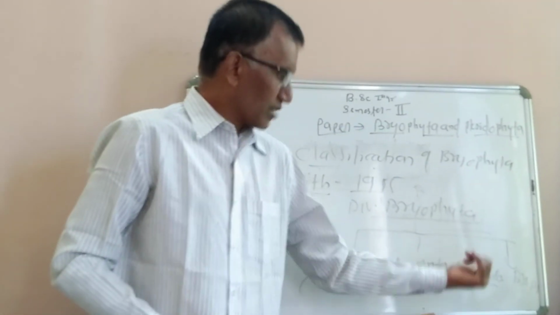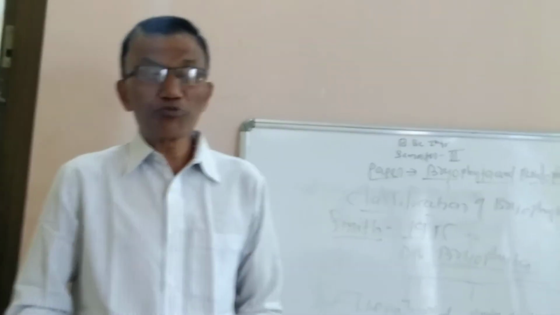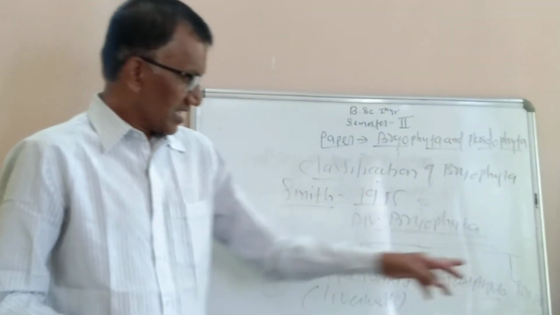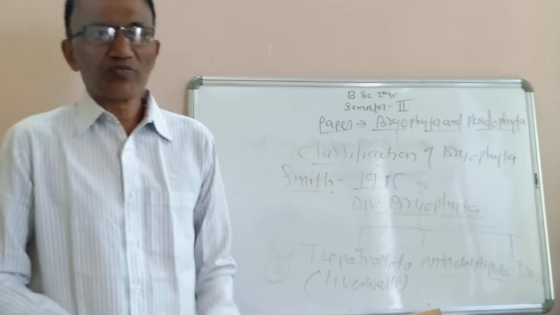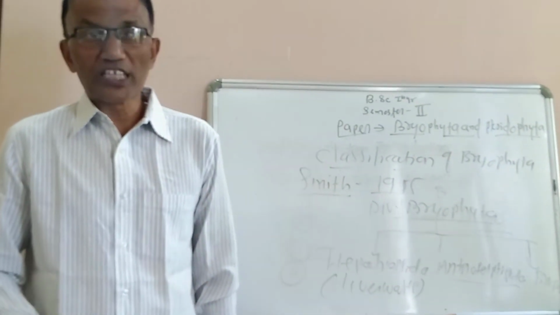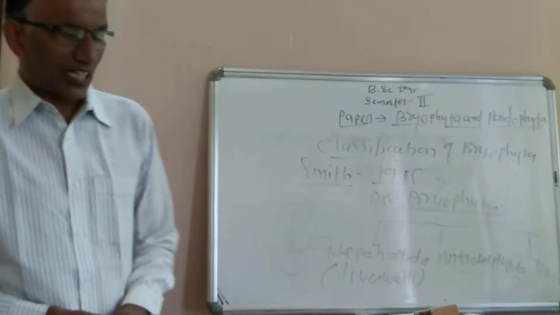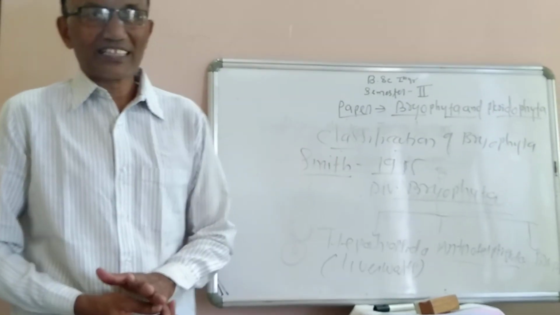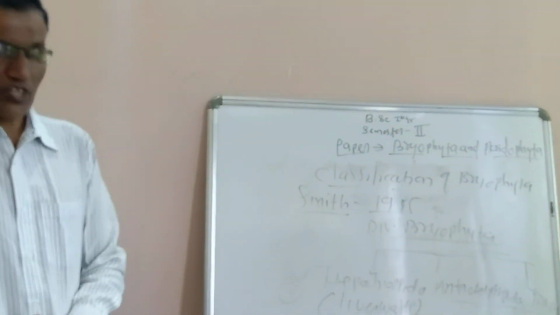Similarly, in Anthoceropsida also write down about 10 to 15 general characteristics. And for Bryopsida also write down about 10 to 15 general characteristics of that particular class. With this, there is a completion of the general characteristics and classification of Bryophyta.